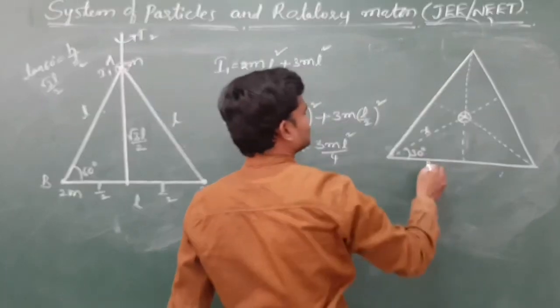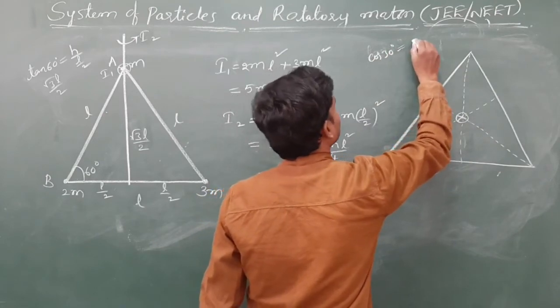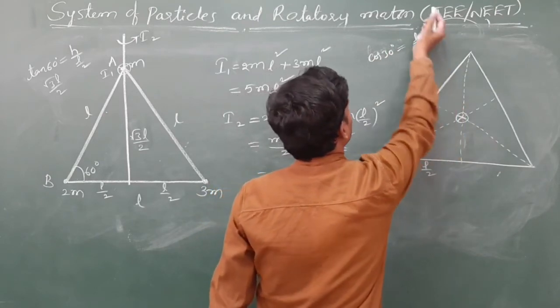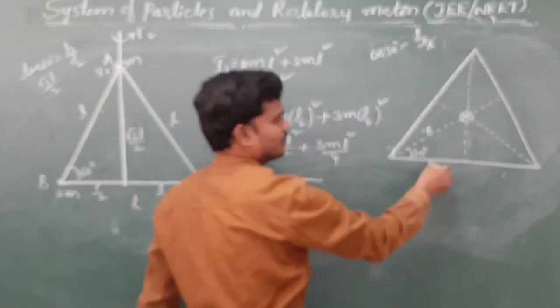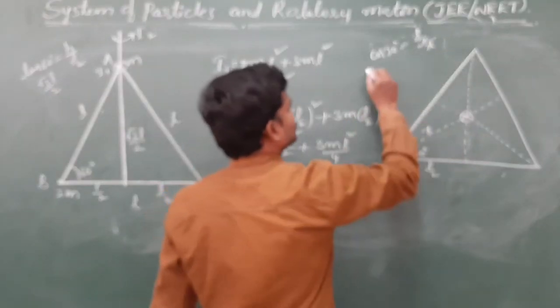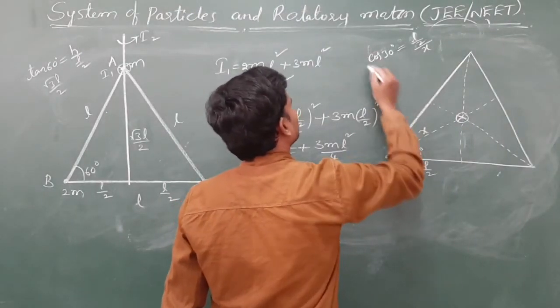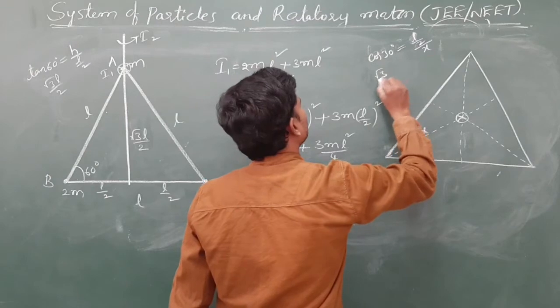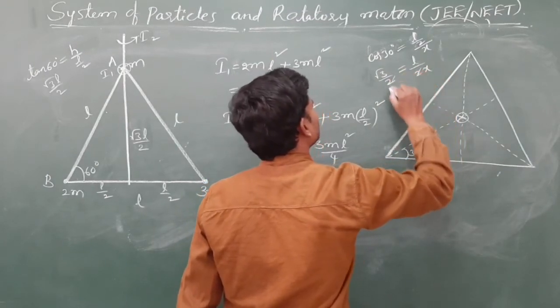Use cos 30, which is L by 2 by x. So cos 30 is root 3 by 2, equal to L by 2x.